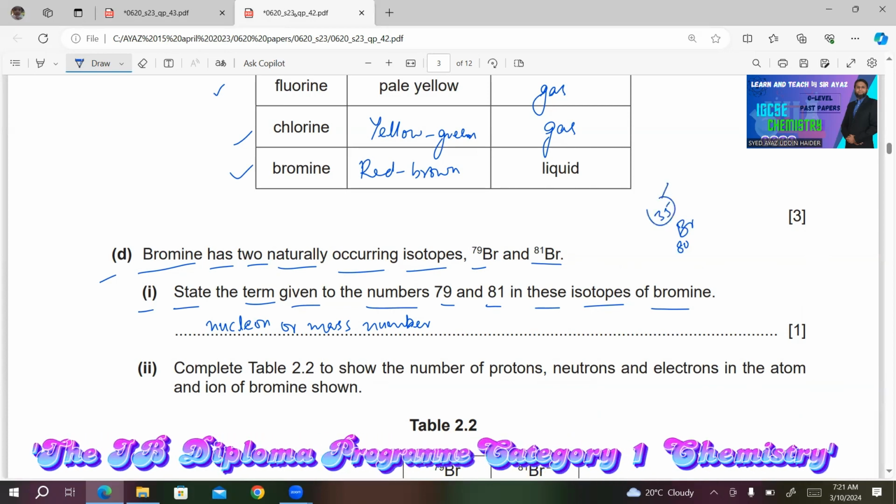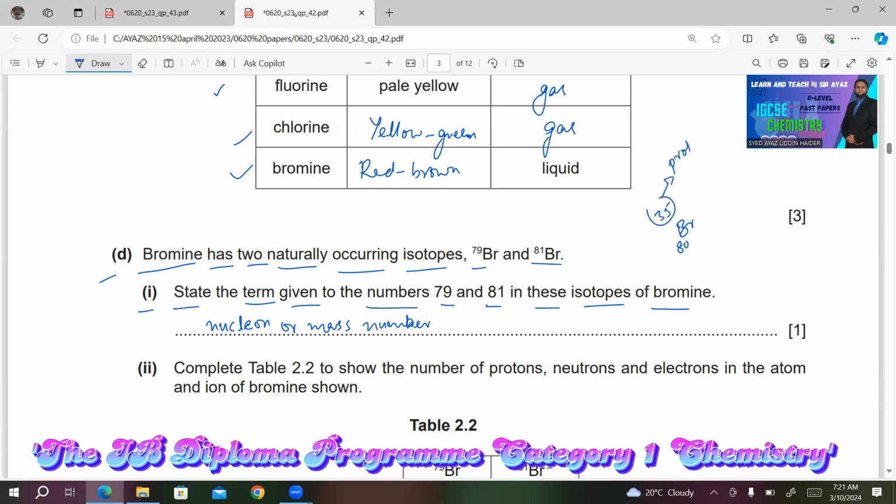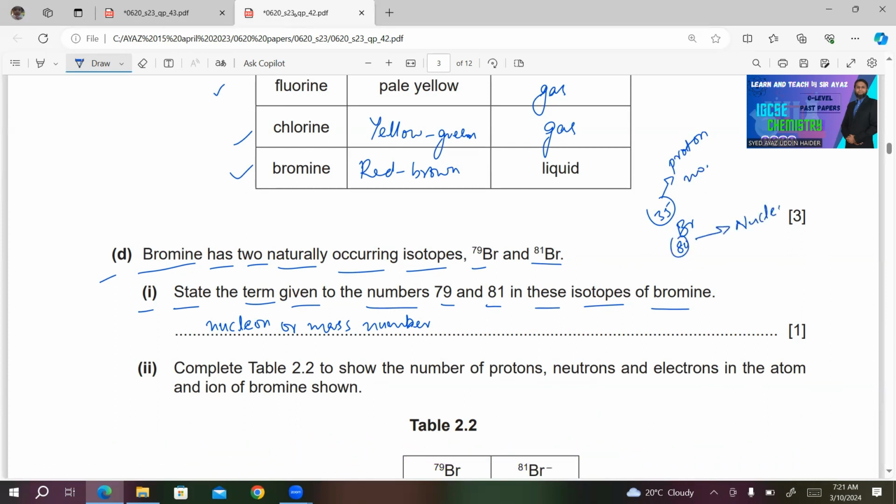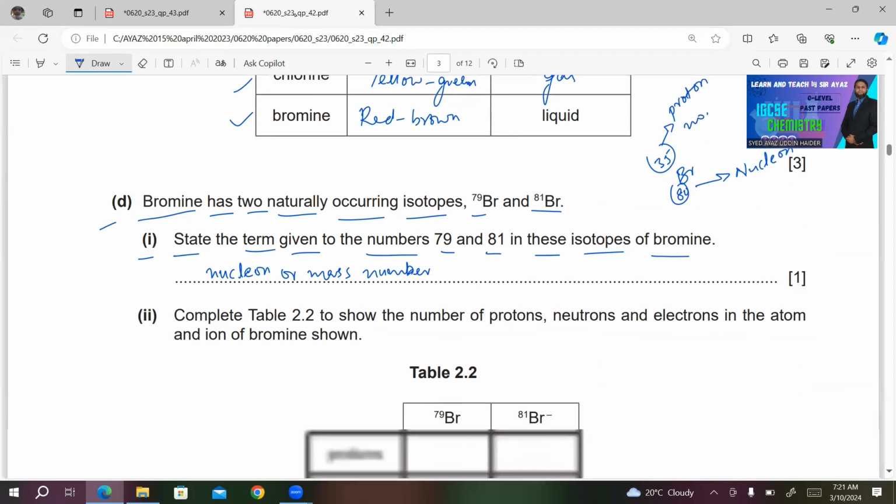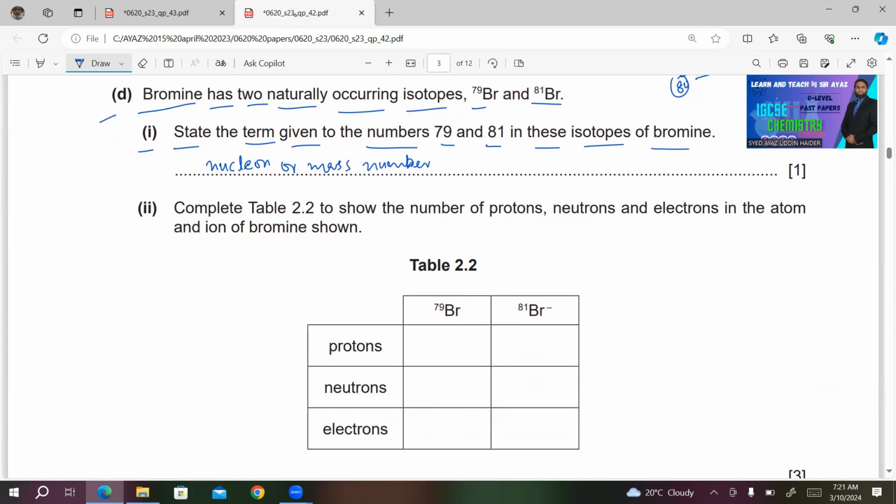Small number is the proton number. Big number is the nucleon number. Number 2. Complete table 2.2 to show the number of protons, neutrons, and electrons in the atom and ion of bromine shown.